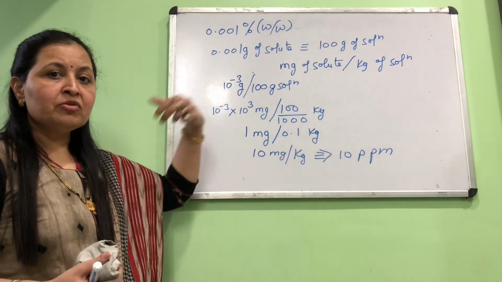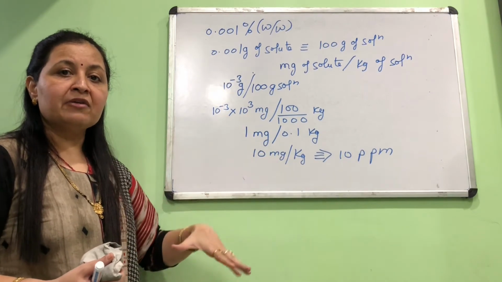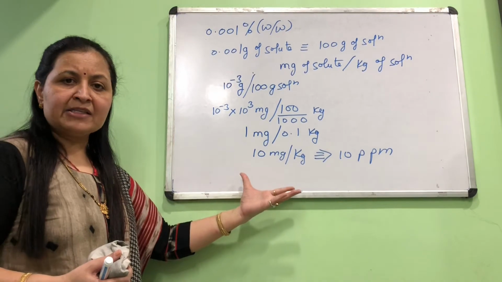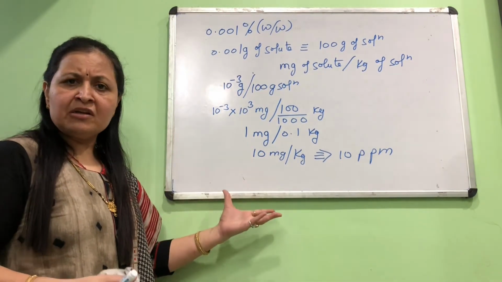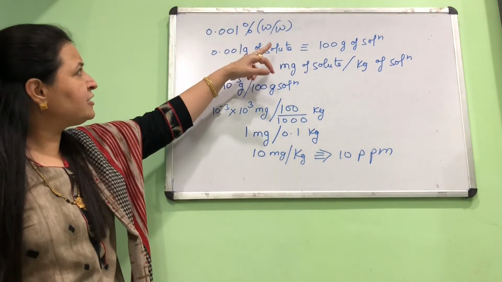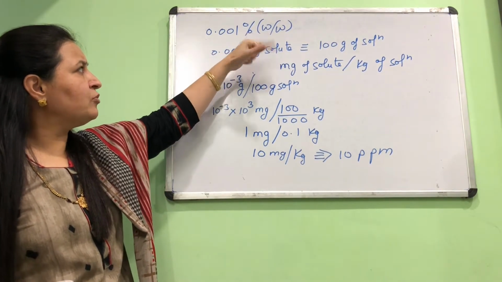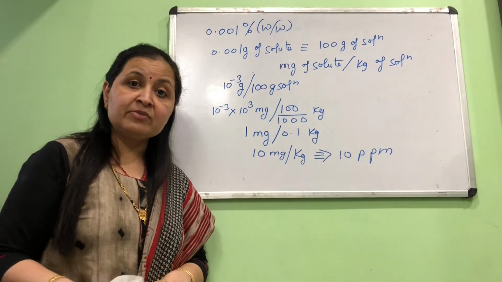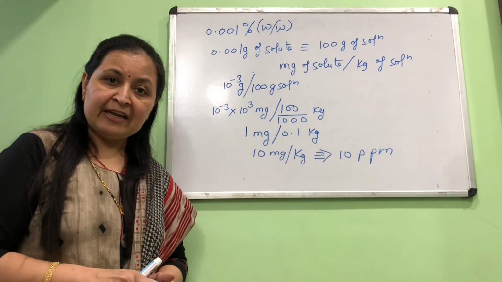The gram of solute should be converted to milligram, and the gram of solution should be converted into kilogram. If only we do that, these steps can be excluded. As we did it for the first time, I showed you the elaborate procedure, but later on this can be done in one step. Just convert the percentage mass given, this gram should be converted to milligram, and the mass of solution, which is 100, should be converted into kg, which will always be 0.1. So this is one way of using parts per million concentration.